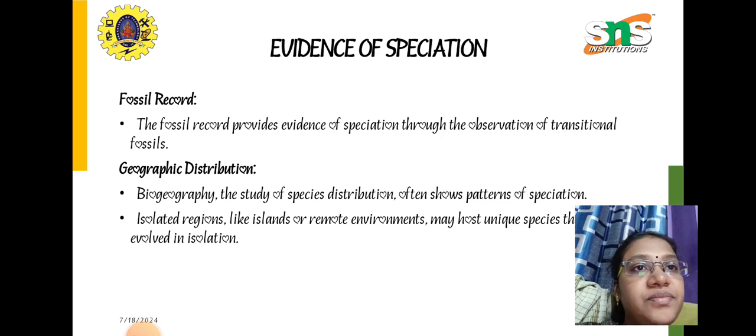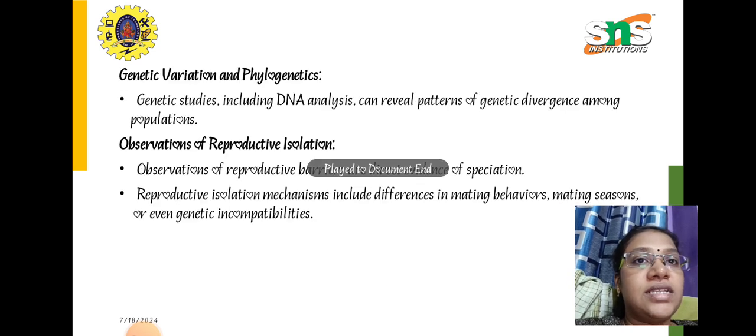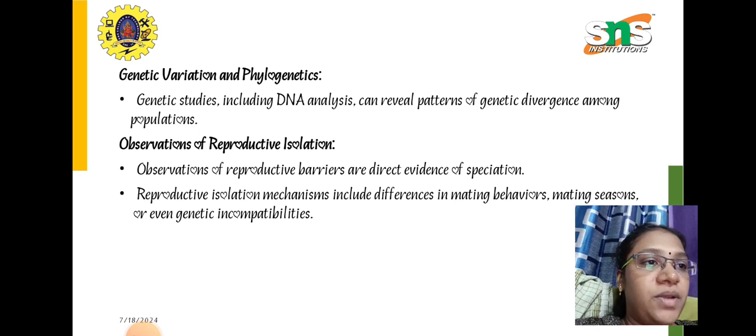By the evidence of geographical distribution, we can learn about biogeography, the study of species distribution, which often shows what patterns the speciation process has followed. Isolated regions like islands or remote areas may also host unique species that evolved in isolation. Genetic variation and phylogenetics include genetic studies, including DNA analysis. This will reveal patterns of genetic divergence among different populations.